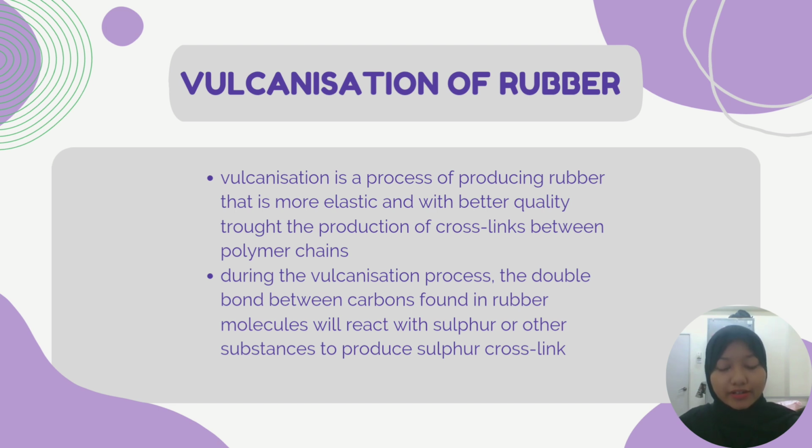As we know, natural rubber is soft, sticky, and has less tensile strength. So by doing the vulcanization process, we can produce rubber that is more elastic and of better quality through the production of cross-links between polymer chains. During the vulcanization process, the double bond between the carbons found in a rubber molecule will react with sulfur or other substances to produce sulfur crosslinks.